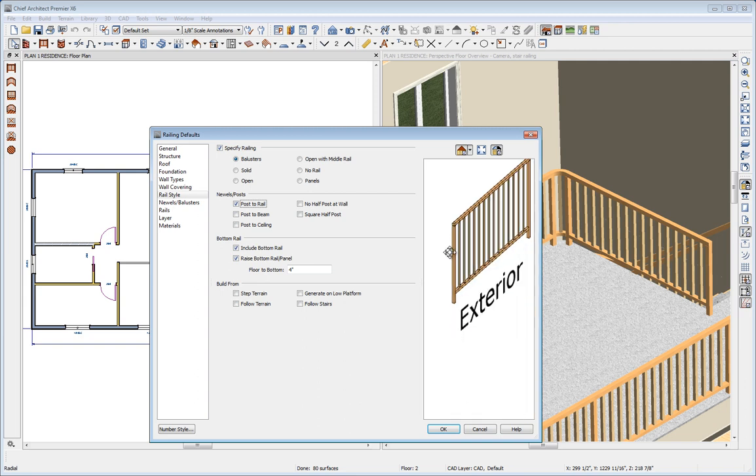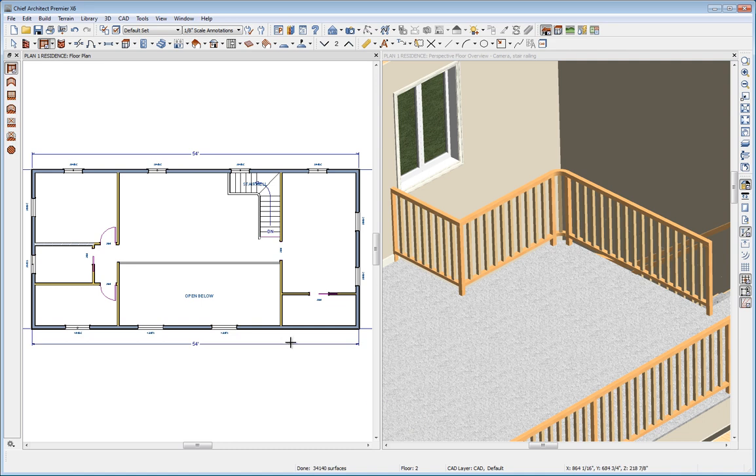These default settings are static, so we can set them up, draw certain railings one way, then change these defaults and draw another set of railings without affecting the first set of railings. They'll remain unchanged. However, materials are an exception. So we'll hold off on making materials changes in defaults, and we'll change individual railings later. So I'll click OK, and notice our existing railings don't change.